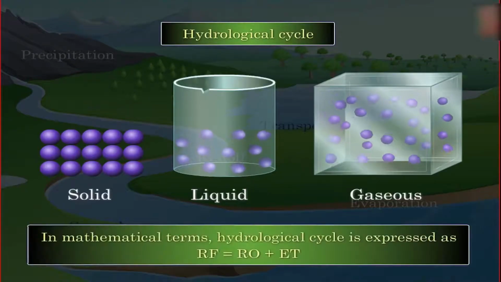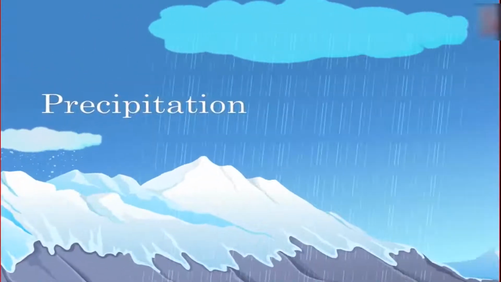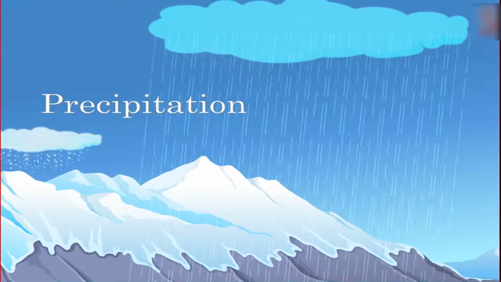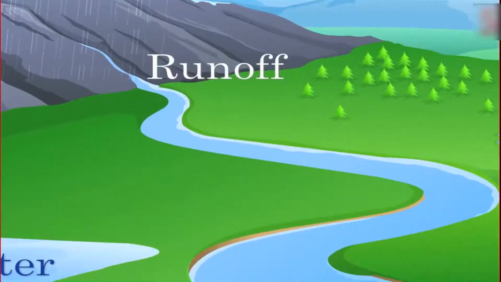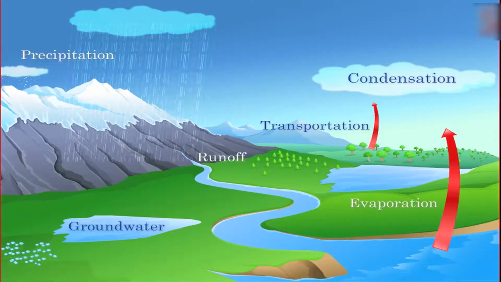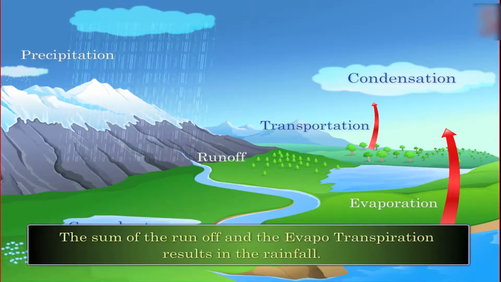In mathematical terms, the hydrological cycle is expressed as Rf = Ro + Et, in which Rf refers to the rainfall and includes all types of precipitation, while Ro is runoff and Et is evapotranspiration. So, the sum of the runoff and the evapotranspiration results in the rainfall.